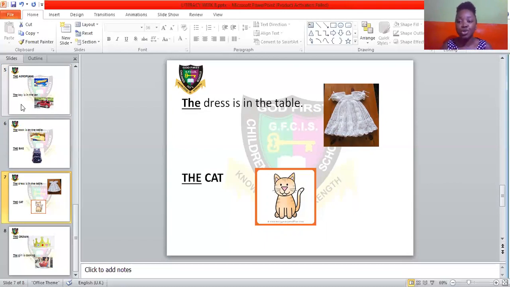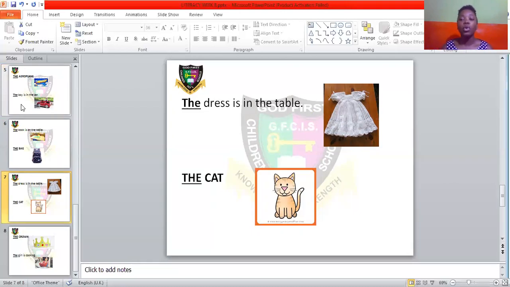So if you've seen the dress on the table, you come to me and say, I found it, the dress is on the table. That is, the particular white dress I am talking about is on the table. The dress I am looking for is on the table.